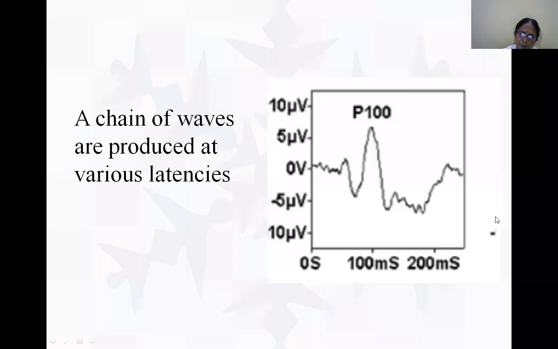And the P100 wave latency is normally fixed. So after we have done this test, we compare with the normal waveforms, just like an ECG, and if there's any abnormality, we come to know.